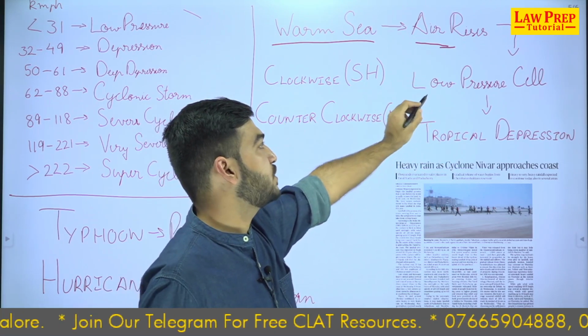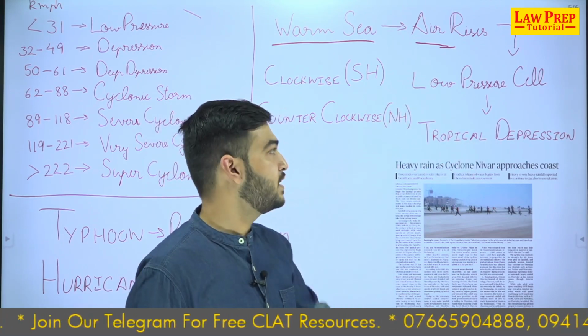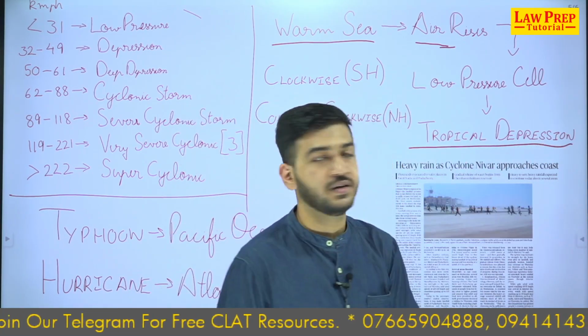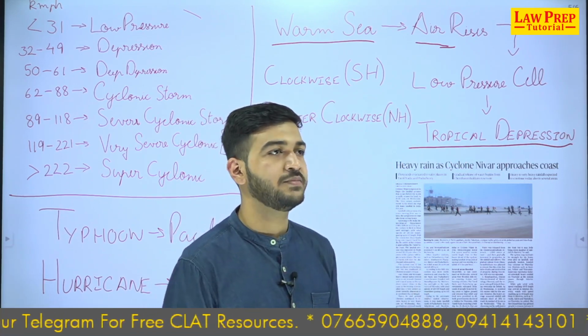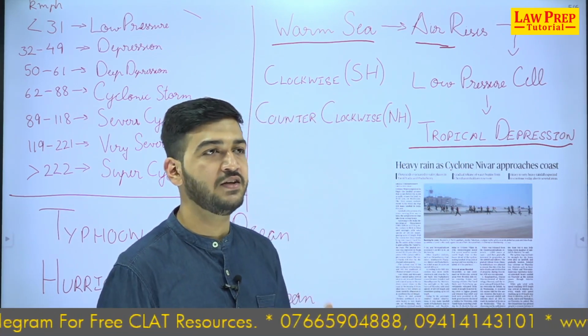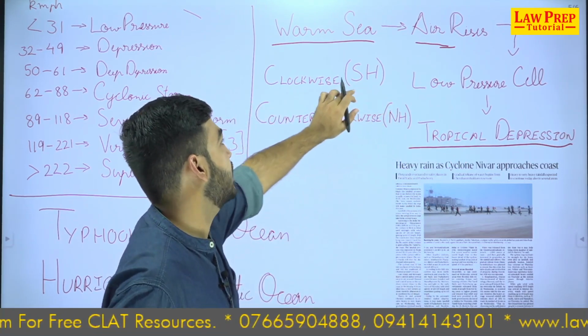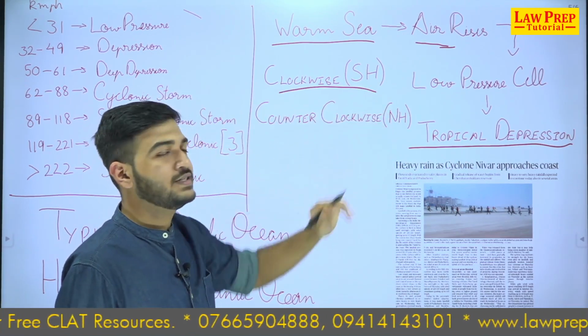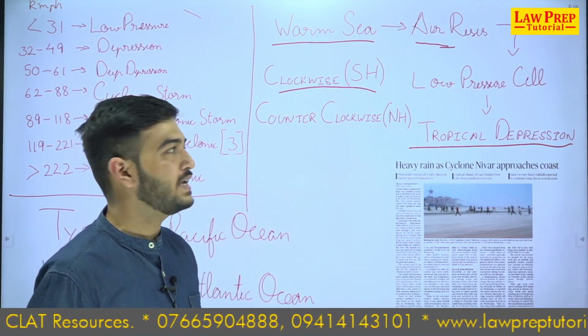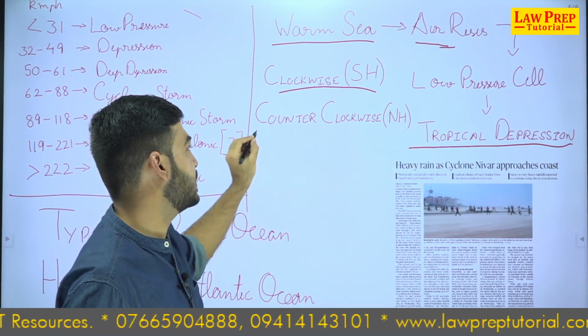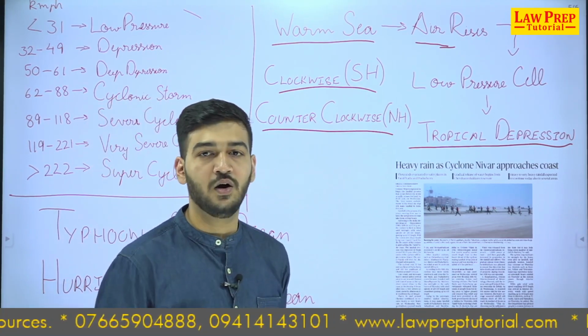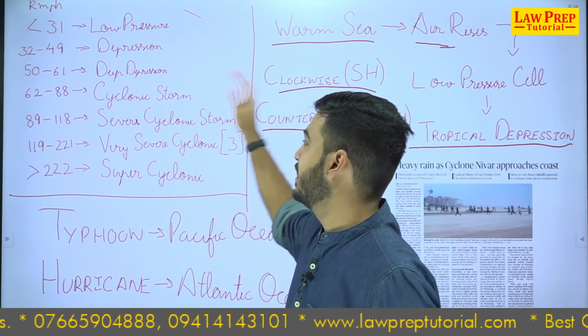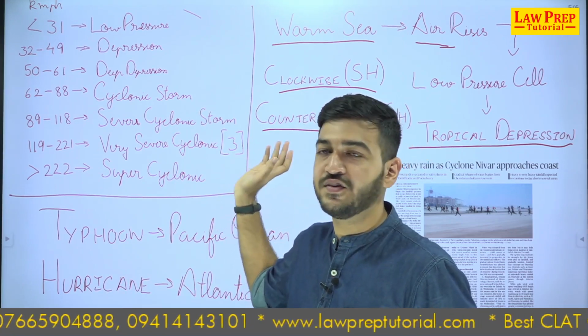Then a low pressure cell is formed in the skies, which leads to a tropical depression. A tropical depression is something that, if it intensifies, then we have a tropical cyclone. Okay, in the southern hemisphere, the cyclone rotates clockwise, and in the northern hemisphere, it rotates counterclockwise. Okay, anti-clockwise.